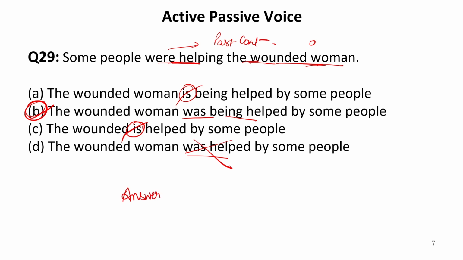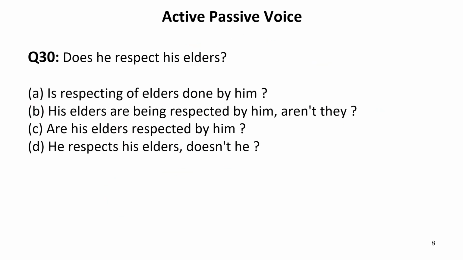Now let us see the option. The wounded woman was being helped by some people. So this wounded woman, object of the active sentence, will be the subject in the passive sentence. And some people are the agent, so they will be written after the preposition by. Now let us move to the next one.